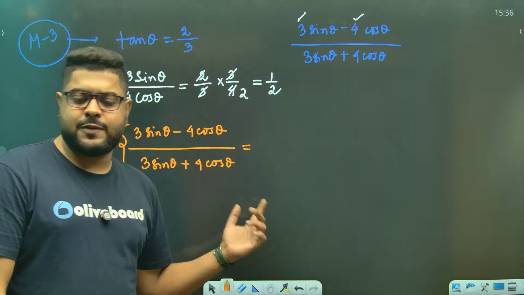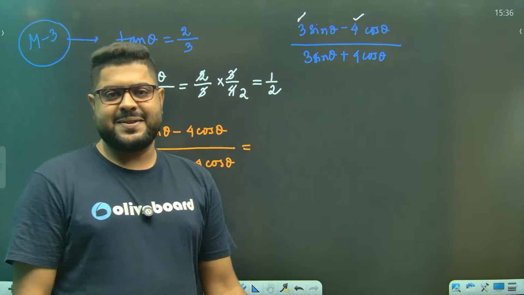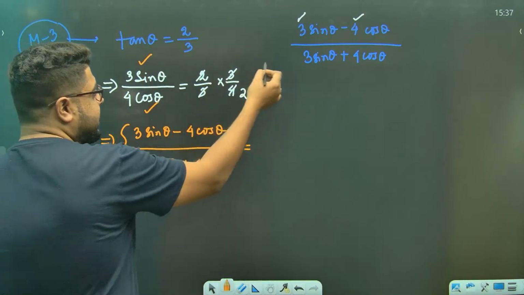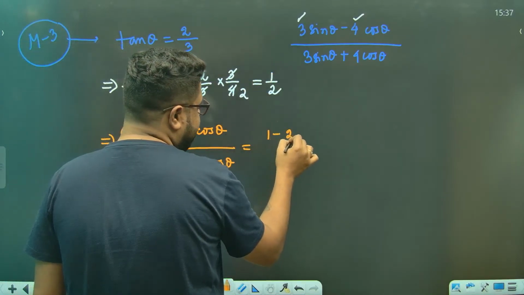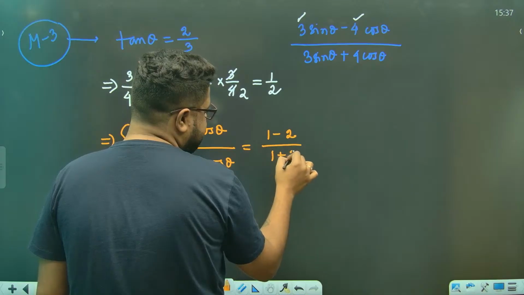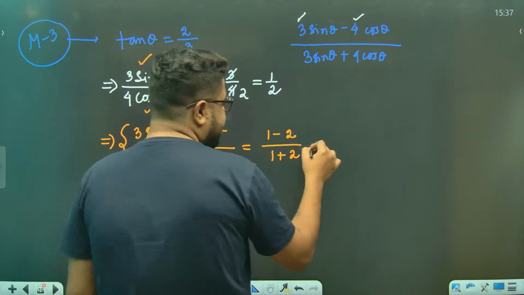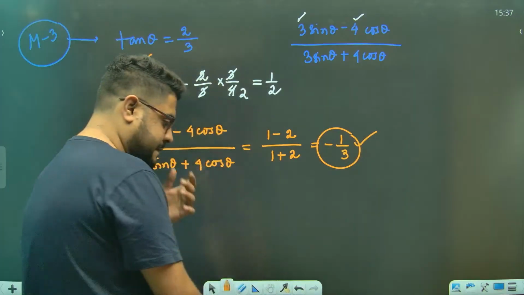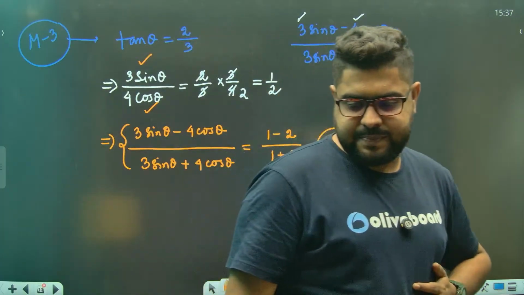Whatever you do to the left, the same you do to the right. So numerator minus denominator by numerator plus denominator. Sir, the answer came directly.